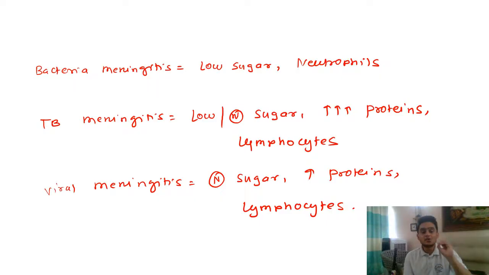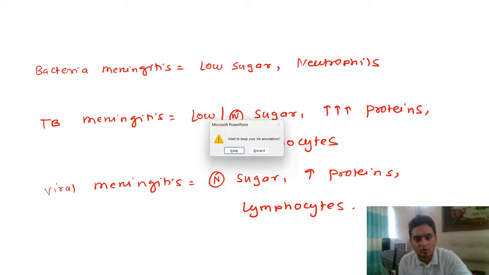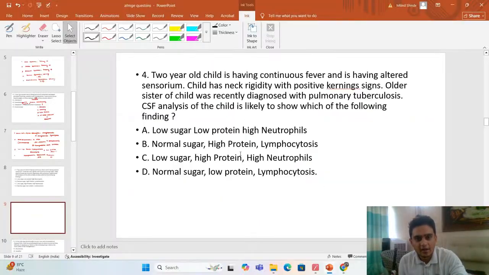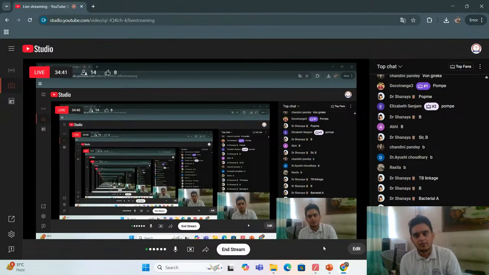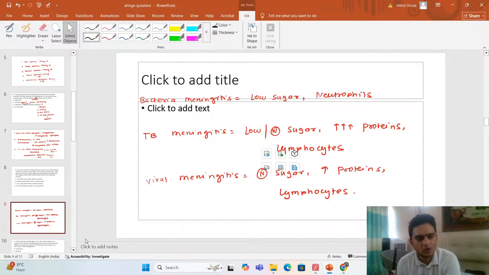So the major difference that you should be able to make is between bacterial meningitis and TB meningitis. Because viral meningitis can have an overlap, but the major differentiating factor between TB meningitis and viral meningitis is the amount of protein that you see. And the examiner will not give you the borderline. He will always give you either a high protein or a low protein option. So you will only be confused between bacterial meningitis and TB meningitis. Okay, that is clear. Again, examiner's favorite, asked multiple times. That is why I am discussing this particular question. Clear? So let's move on to the next question.